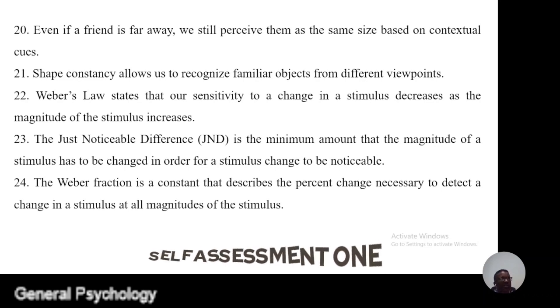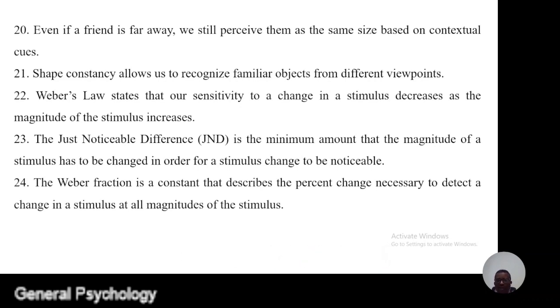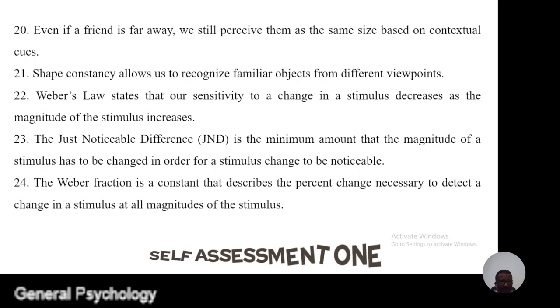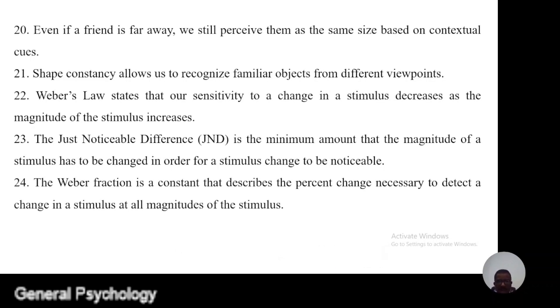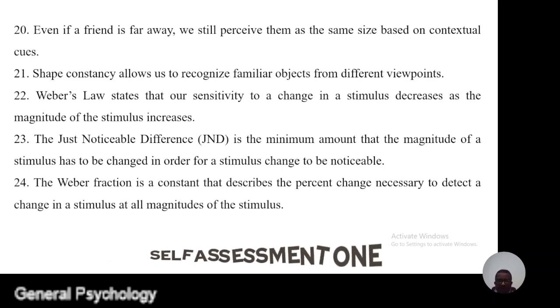Question number 23. The just noticeable difference, which is JND, is the minimum amount that the magnitude of a stimulus has to be changed in order for a stimulus change to be noticeable. Question number 24. The Weber fraction is a constant that describes the percent change necessary to detect a change in a stimulus at all magnitudes of the stimulus.